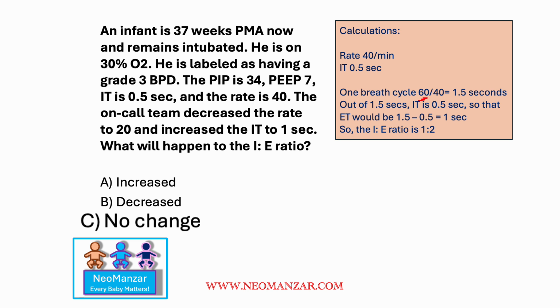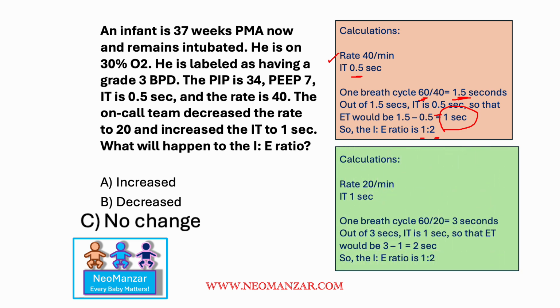So here in the first scenario, the rate is 40. So you divide that, so the total cycle is 1.5 second. And of course here the I time is 0.5. So you subtract the 0.5 from 1.5. So 1 second is remaining. That is your expiratory time. So the ratio is 0.5 over 1.5, which is 1:2.